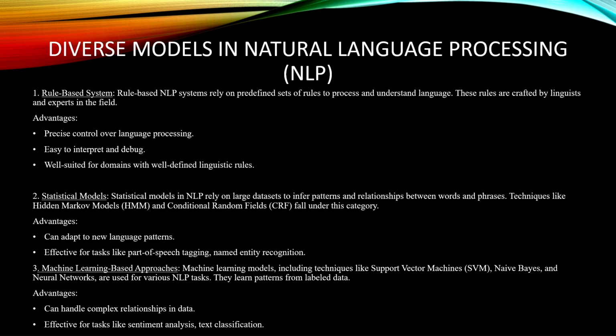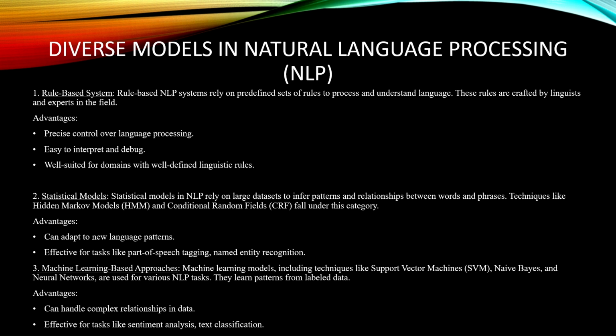Diverse models in NLP. There are mainly three kinds of models: rule-based models, statistical models, and machine learning based models. What are rule-based models? Rule-based NLP systems rely on a predefined set of rules to process and understand language. These rules are crafted by linguists and experts in the field. What are the advantages of rule-based systems? Precise control over language processing, easy to interpret and debug, and well suited for domains with well-defined linguistic rules.